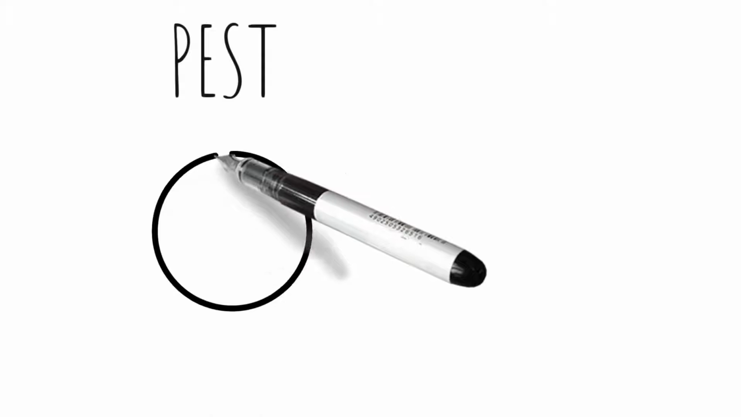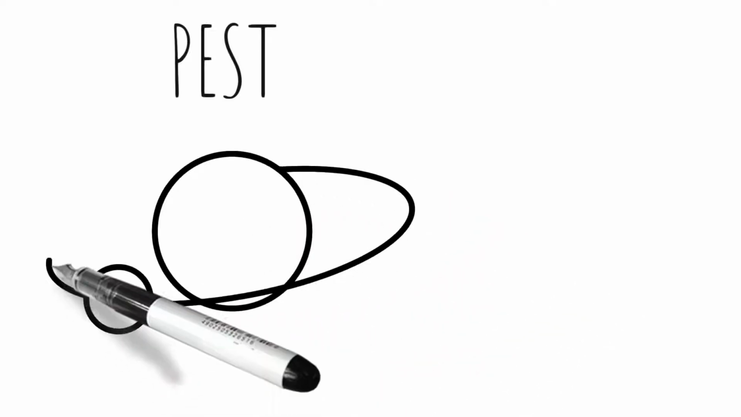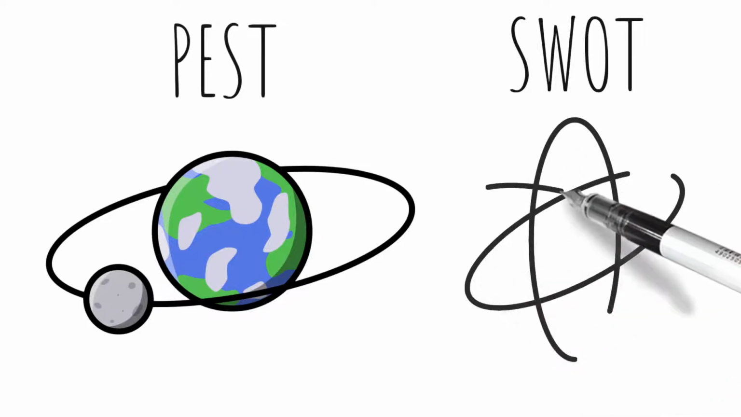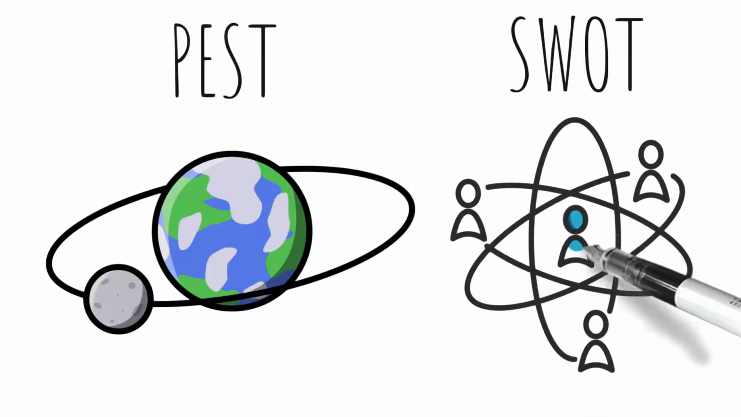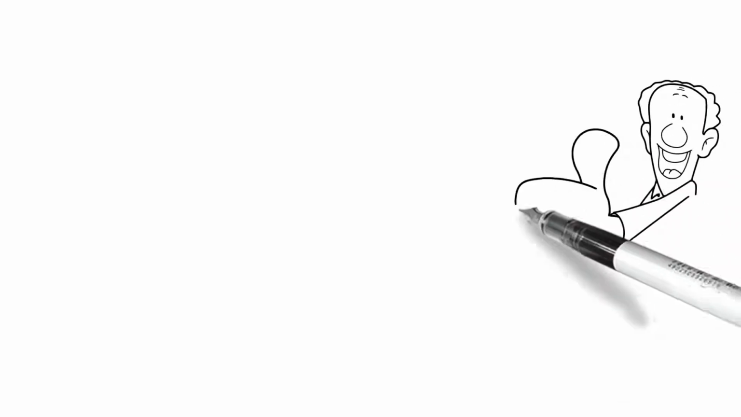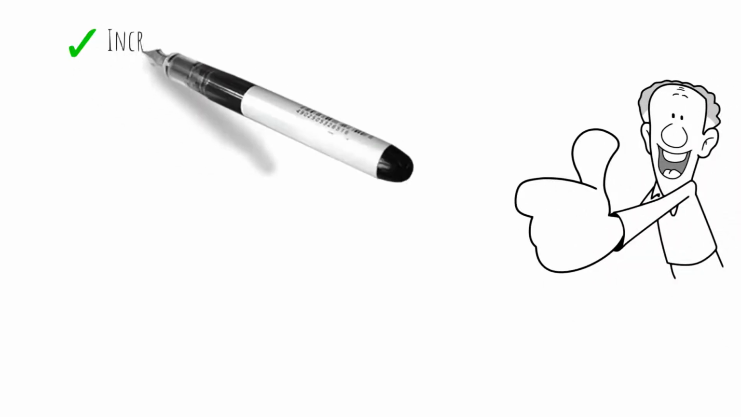PEST analysis is often used alongside SWOT analysis. However, the two tools have different areas of focus. PEST analysis looks at the big picture factors that might influence your decisions, while SWOT analysis explores these factors at a personal level. So what are the benefits of a personal PEST analysis?